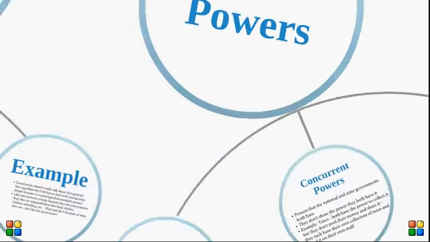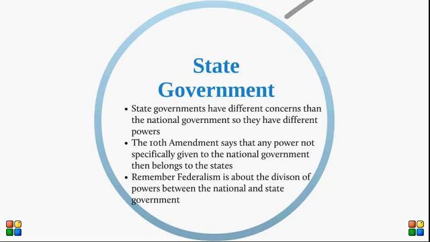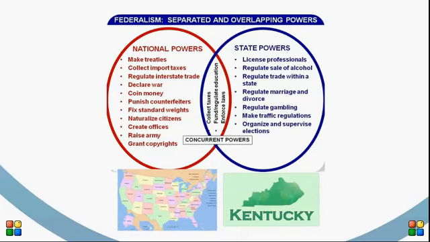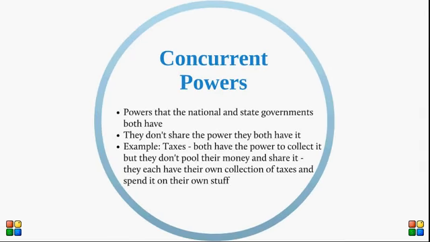Other powers. Since the state governments have different concerns, they have different powers. States have limited powers under the 10th Amendment, which says that any power not specifically given to the national government is then granted to the states. Examples of state powers are regulation of liquor sales, gambling, and traffic regulations.